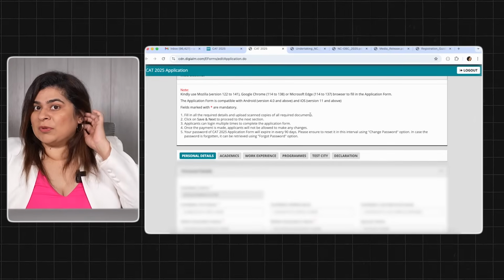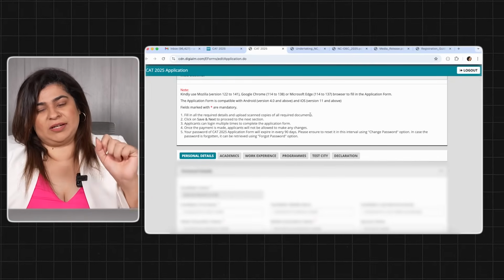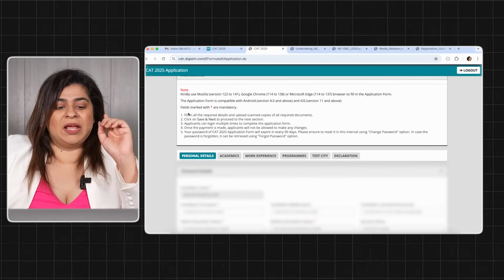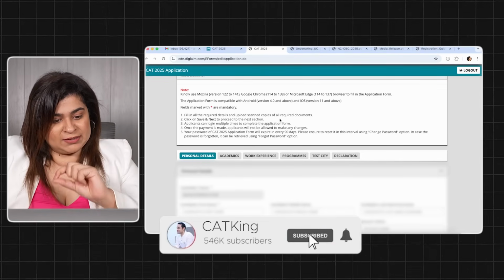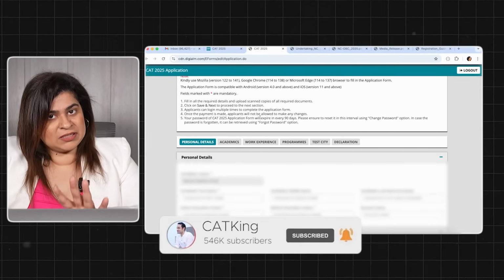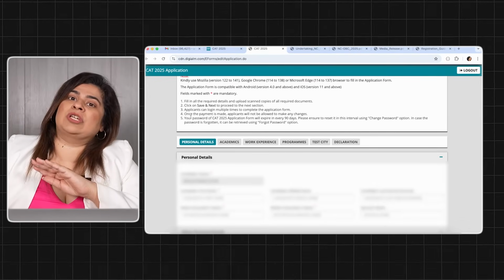Like I mentioned, documents required: photograph, signature and your caste certificate. This is all that you need right now. Click on save and next to proceed to the next section. You can log in multiple times to complete the application form. Once the payment is made, no changes are possible.